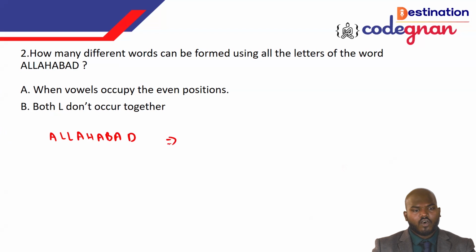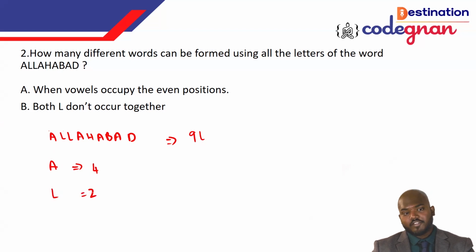In Allahabad, how many letters are there? 1, 2, 3, 4, 5, 6, 7, 8, 9. So totally 9 letters are there. Of the 9 letters, you want to see how many are repeated. A alone is repeated 4 times, and L is repeated 2 times.